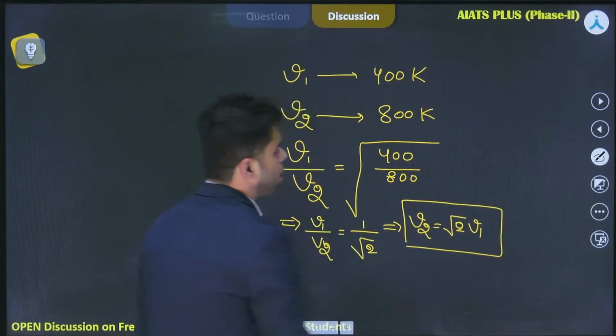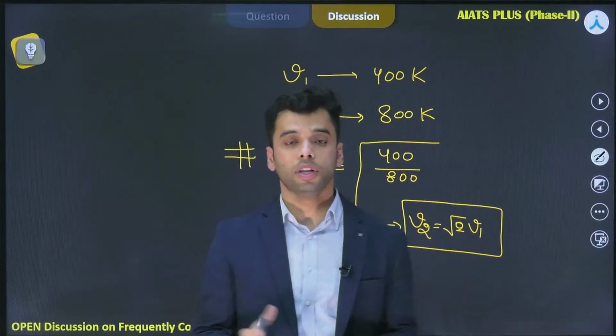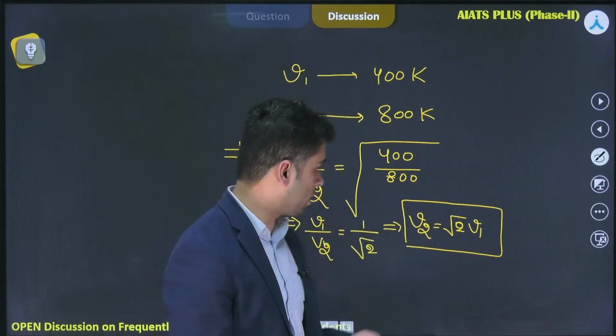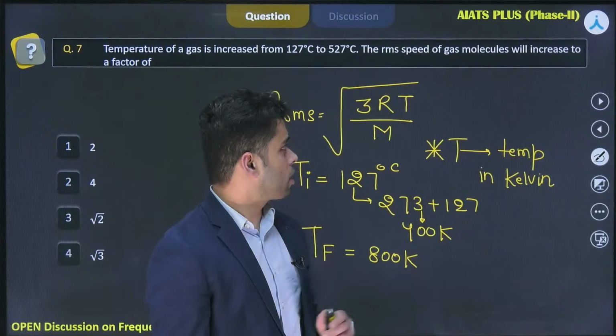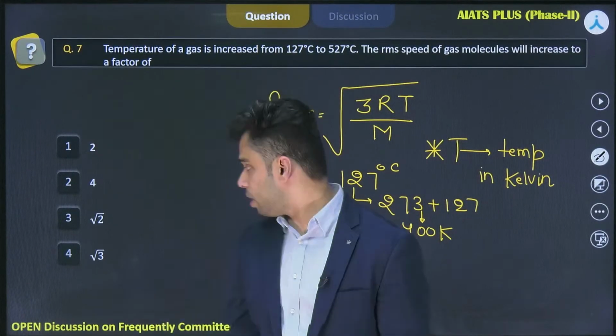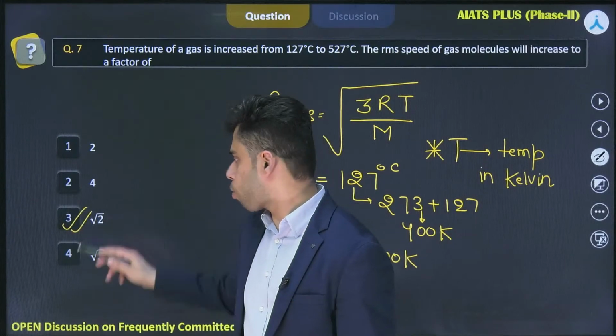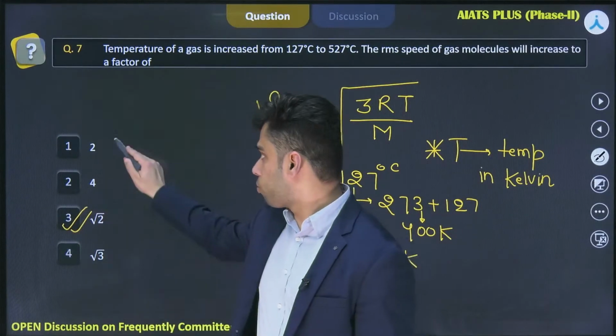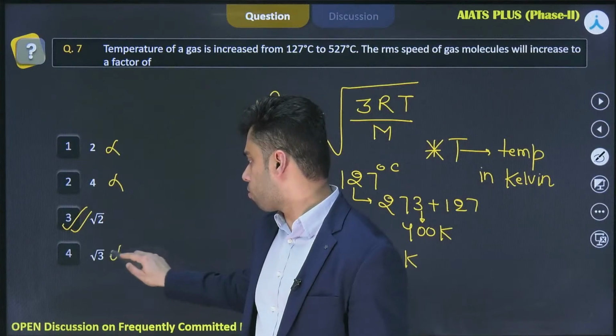V2 is coming out to be equal to root 2 times V1. That is, the RMS speed of gas molecules will be increased by a factor of root 2. That means that the correct answer to this problem is option 3. So this one is wrong, this one is wrong, and this one is also wrong.